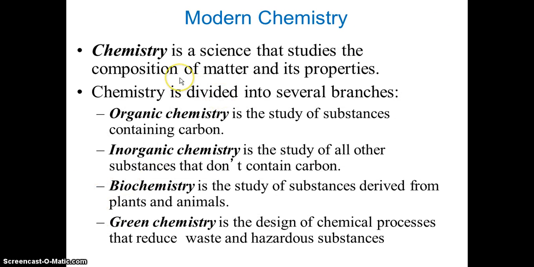So let's talk about modern chemistry. Chemistry is a science that studies the composition of matter and its properties. Chemistry is divided into several branches. Organic chemistry is the study of substances containing carbon. Inorganic chemistry is the study of other substances that don't contain carbon. Biochemistry is the study of substances derived from plants and animals. And there is a new branch of chemistry called green chemistry, which is the design of chemical processes that reduce waste and hazardous substances.